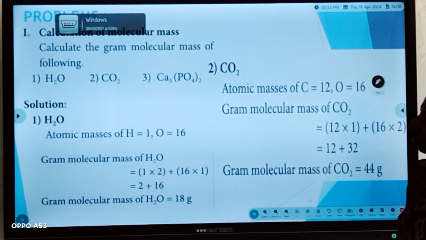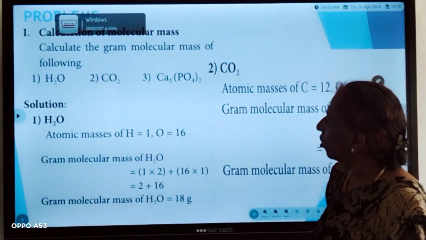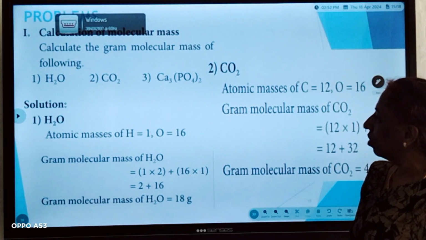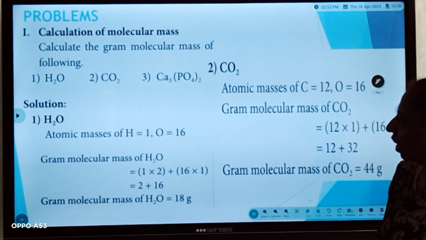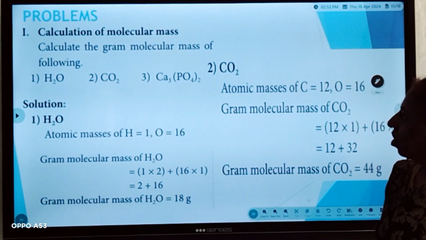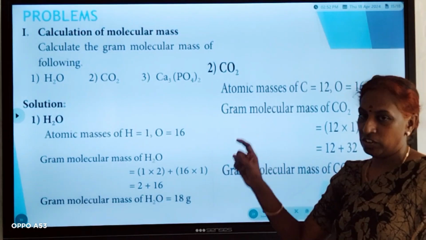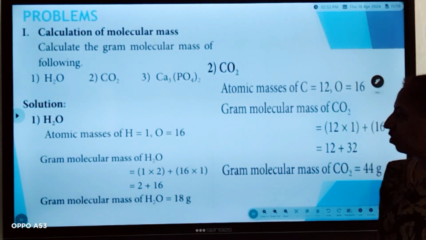Now we are going to calculate molecular mass of water, carbon dioxide, and calcium phosphate. First we will see how to calculate gram molecular mass of water. So here the solution is given for you.